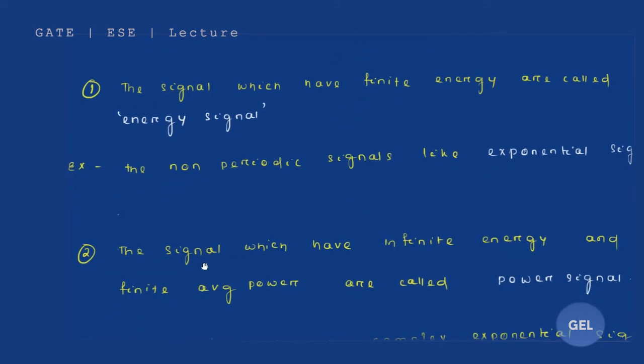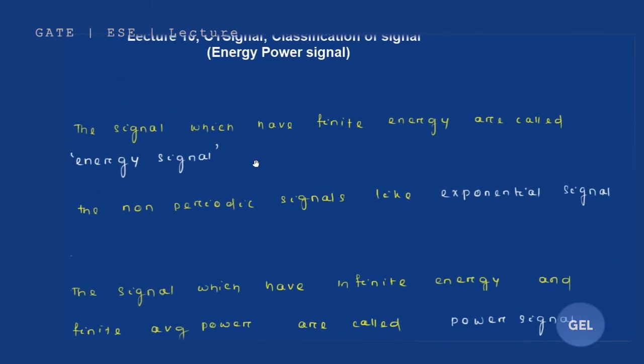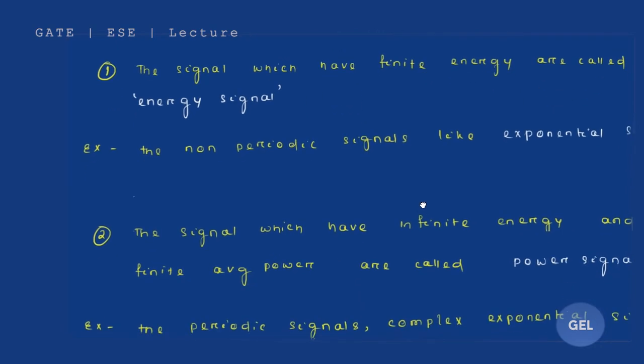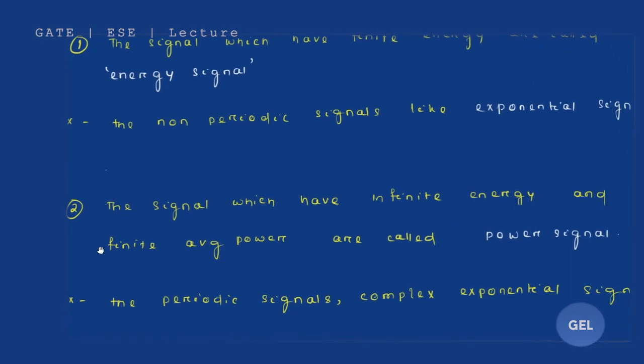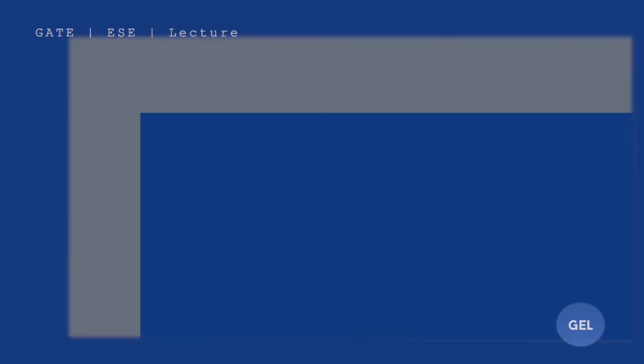Now for power signals, the signals which have infinite energy and finite average power. If a signal has finite energy, it will be regarded as an energy signal. But if you have infinite energy and finite average power, it will be regarded as a power signal. For example, complex exponential signals like e to the power minus j omega t, and periodic signals like sin omega t, cos omega t, all of those things. So now let's do the mathematical analysis of this definition.